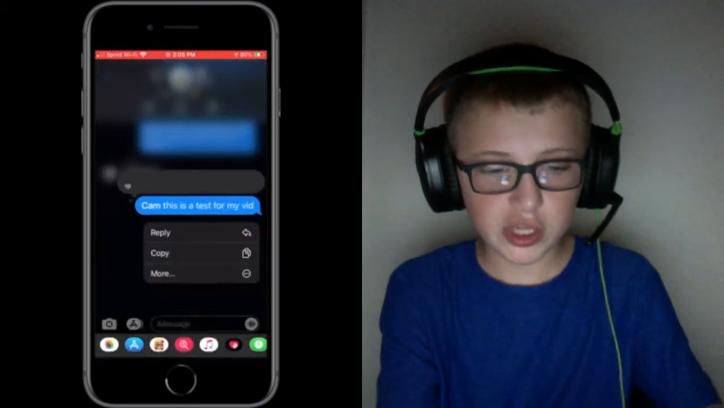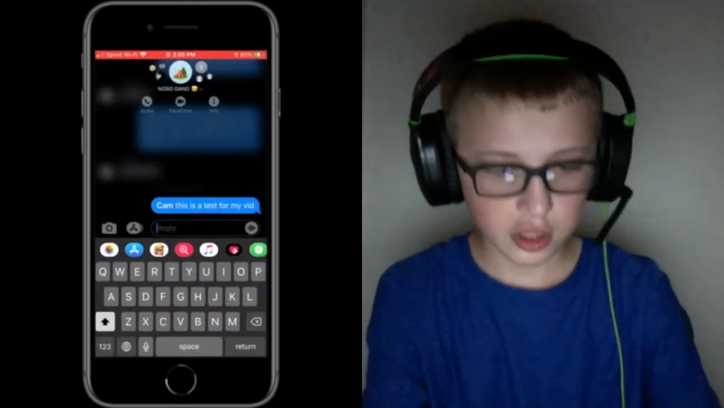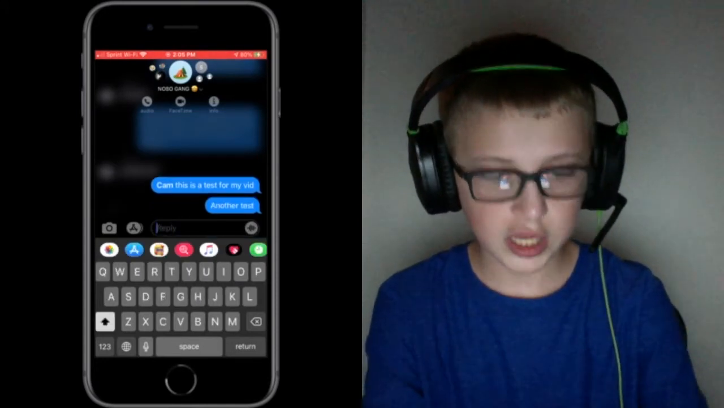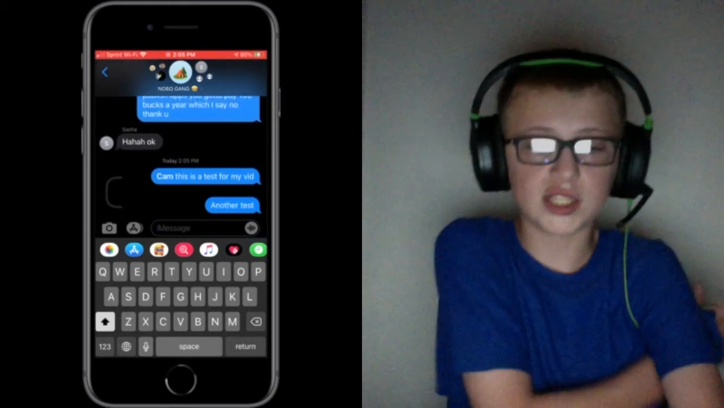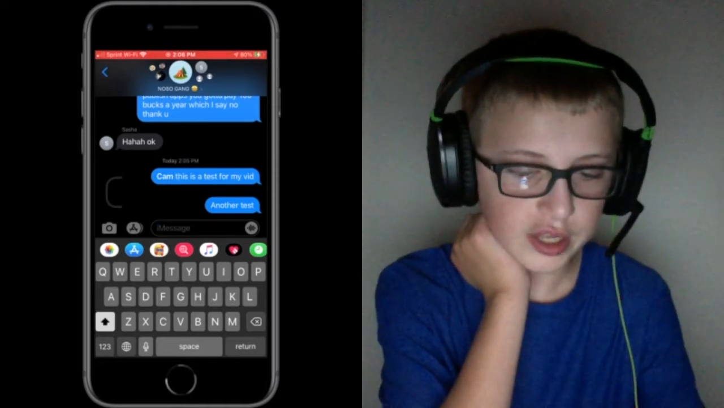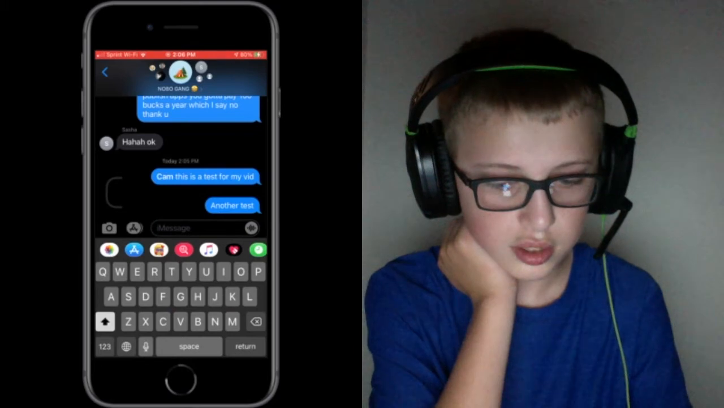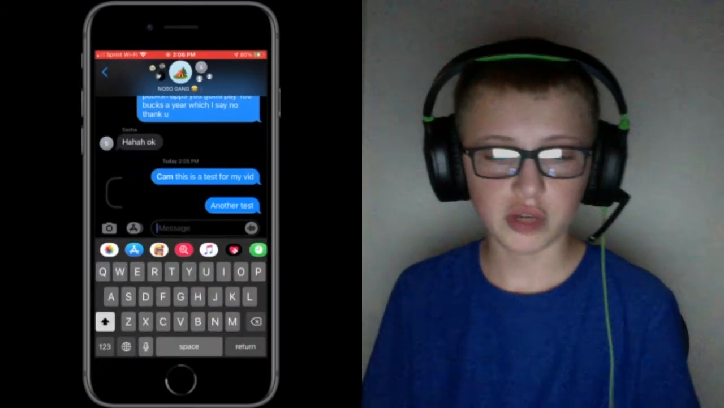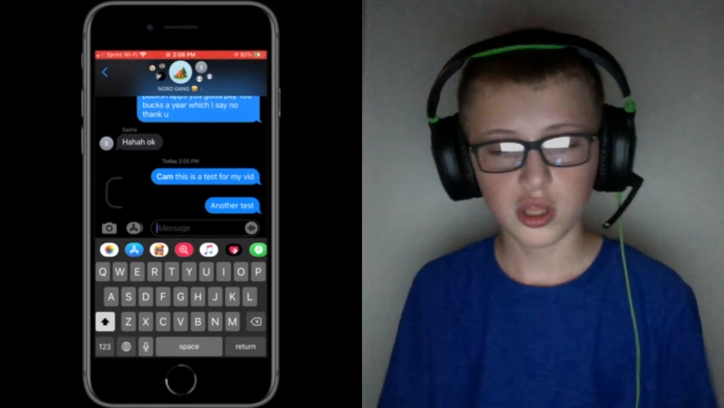Now there's also inline replies. So if you force touch a message, click reply, you can say another test. And it actually is connected to that message, so it's one separate conversation, which is kind of cool. So you can see there's that little bracket there, and if you select that, maybe it works. But basically it's just showing you're replying to that message specifically, which is cool.